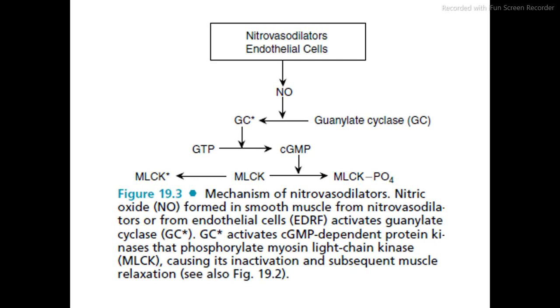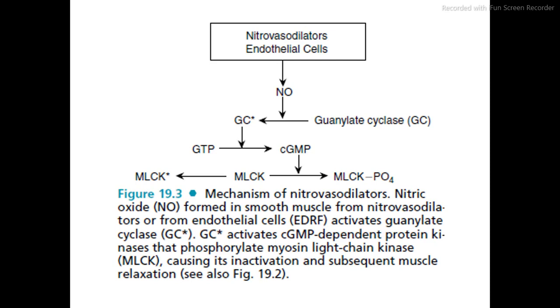This nitric oxide has functions including, first, relaxation of vascular smooth muscle, second, inhibition of platelet aggregation, and third, inhibition of leukocyte endothelial interactions. Means nitric oxide has three functions.